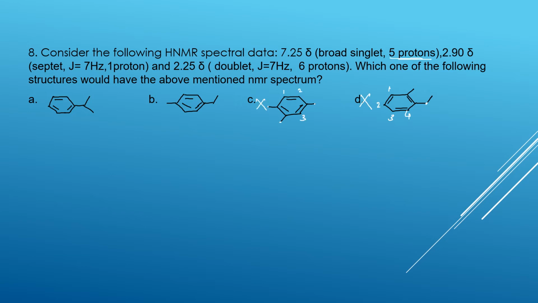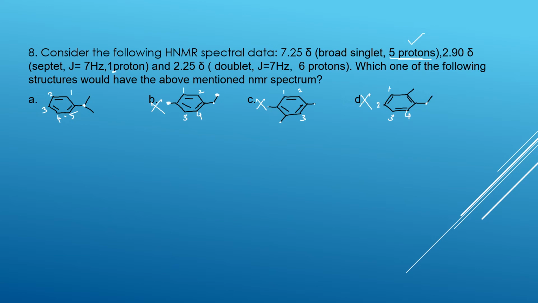Here 5 protons are there in the benzene ring. Here 1, 2, 3. Here also only 4 protons. Here CH3 is there. 6. But here CH2. This is also not symmetry. Okay, this 2 CH2 group is not symmetry. So this is also not there. And protons 1, 2, 3, 4, 5 protons. 5 protons are there. And this is one, right? And then 1 proton. 1 proton anywhere is a yes.